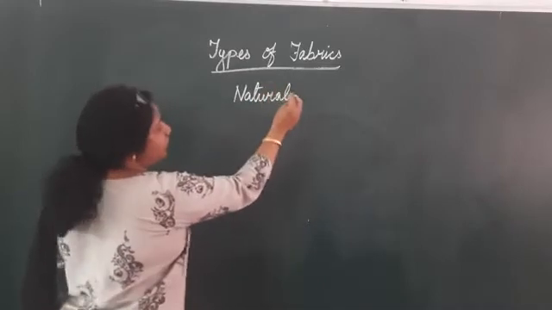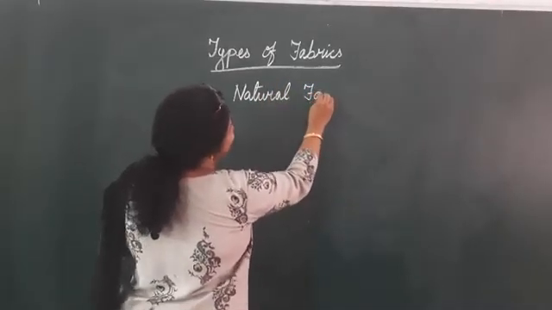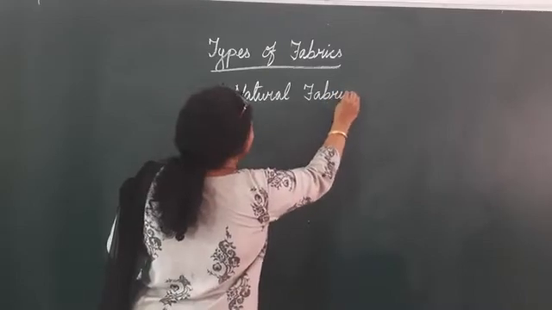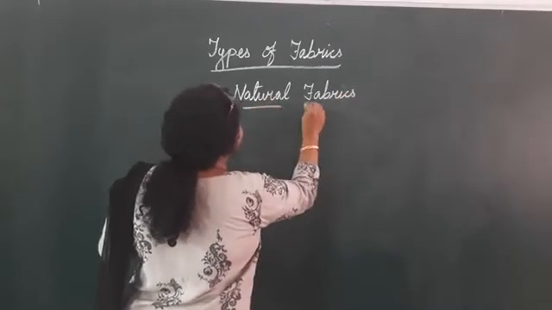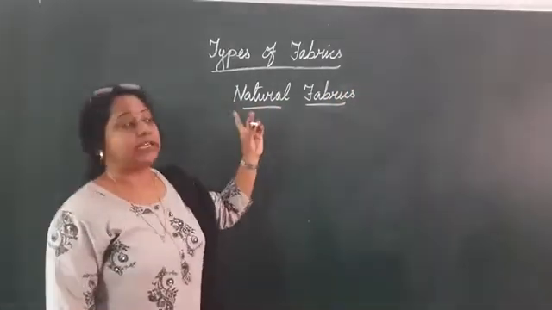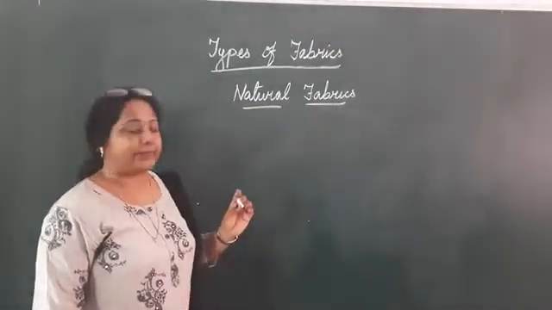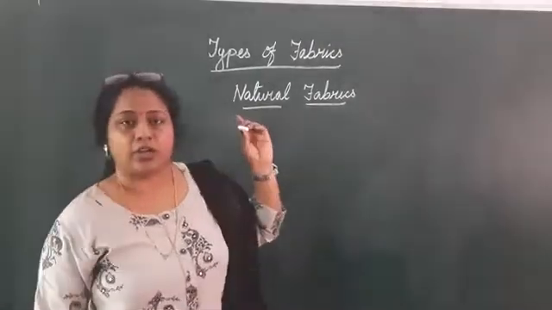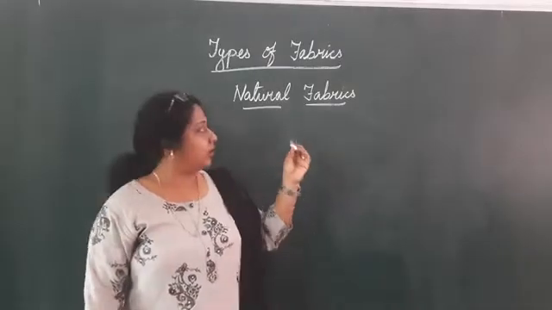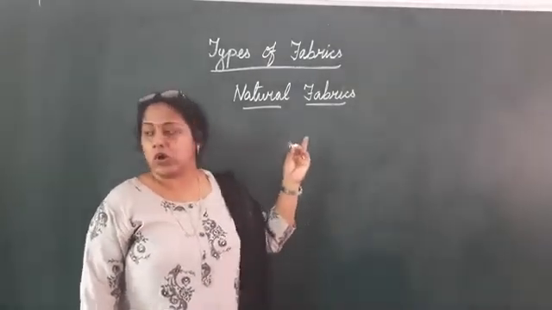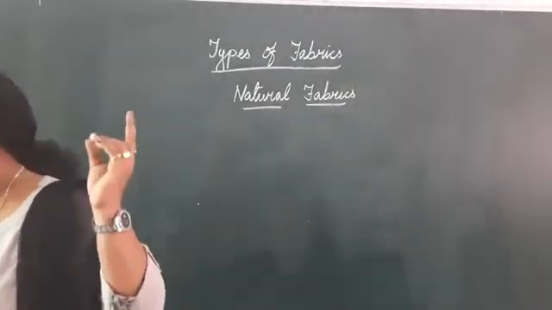I hope children you all remember what natural fabrics are. Natural fabrics means the fabrics that we get from nature. For example, you have cotton, jute, wool, silk. All these are natural fabrics.